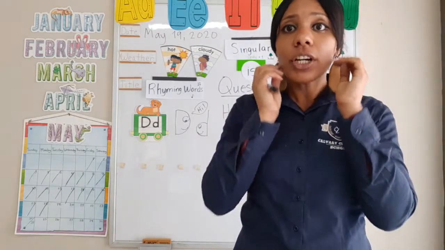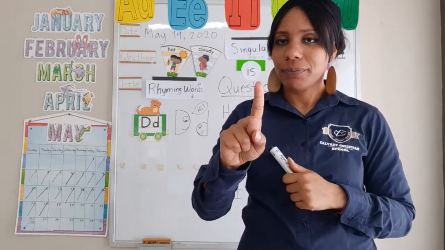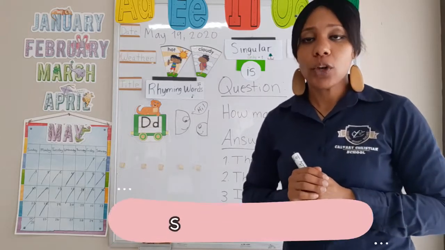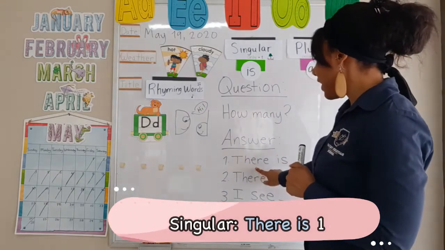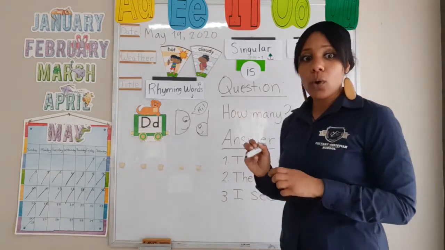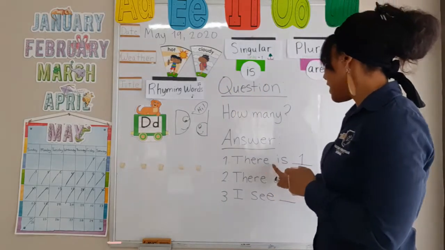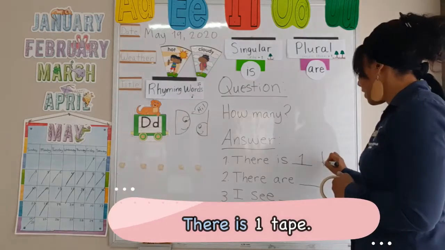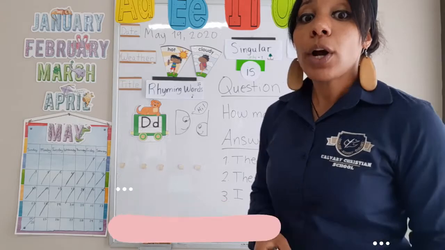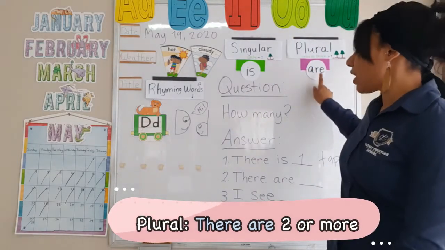when we see a picture and we only see one, that means that is that singular or plural? That is singular. Great job, okay. So if it is singular, we are going to say there is one, right, tape. So we can say there is one tape because there is only one. Now, if it is more than one, we call it what? Plural. And we're going to use the word are.